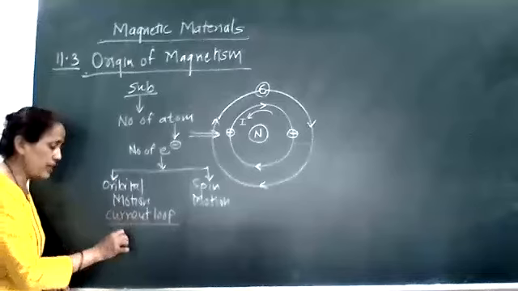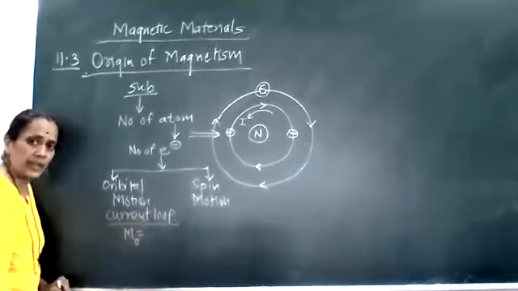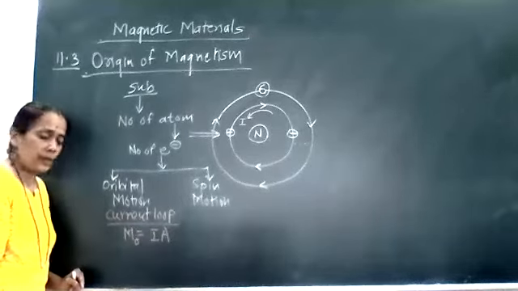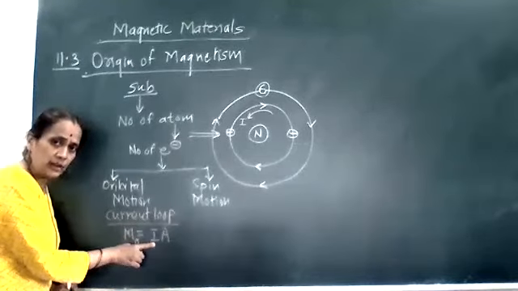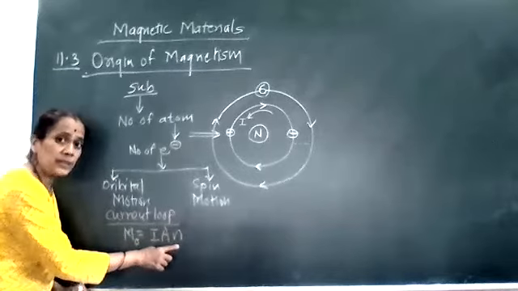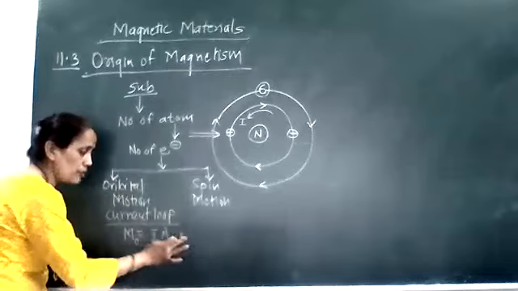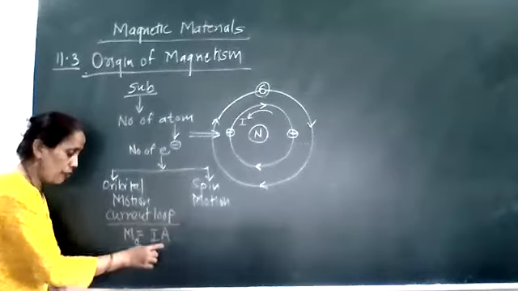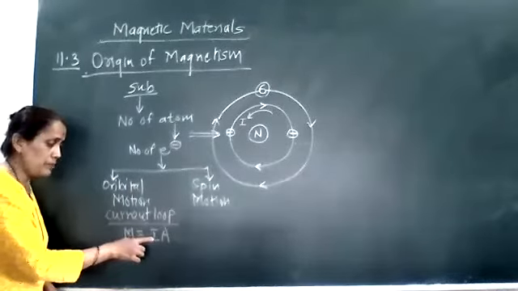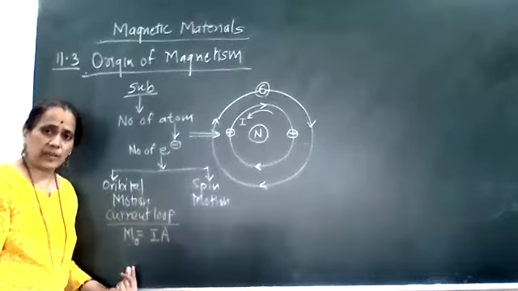That current loop has an orbital magnetic moment, which is nothing but I into A. Here I is the current flowing through that loop, and A is the area of the loop. Actually, there is an N, the number of turns of that loop, but here it is a single loop, so N is equal to 1. Therefore, the magnetic moment associated with this current loop is nothing but I into A. So there is an orbital magnetic moment.